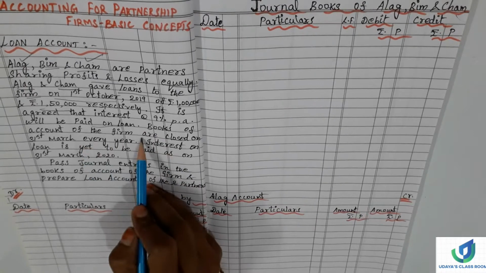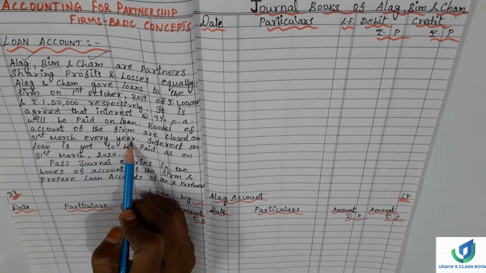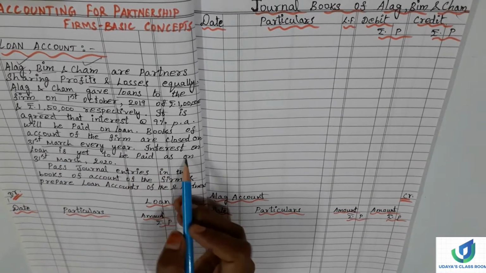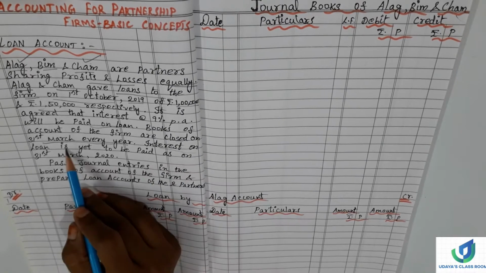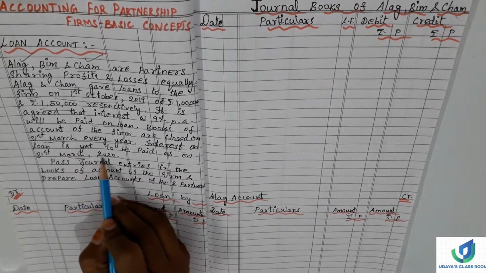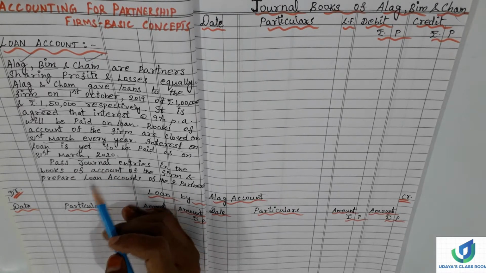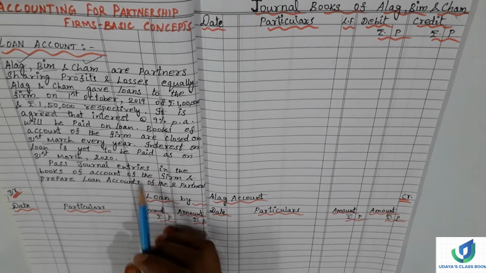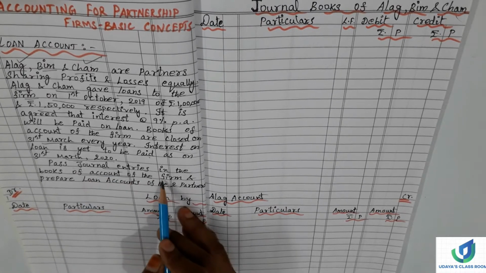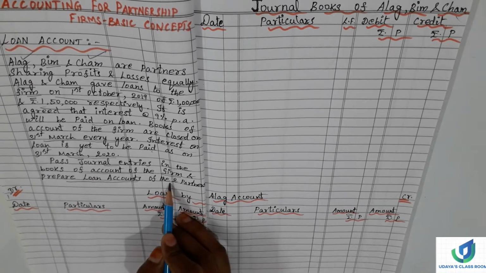Books of account of the firm are closed on 31st March every year. So the accounting year would obviously be April to March. Interest on loan is yet to be paid as on 31st March 2020. So the firm has to pay interest on the partners' loans. Pass journal entries in the books of account of the firm and prepare loan accounts of the two partners.